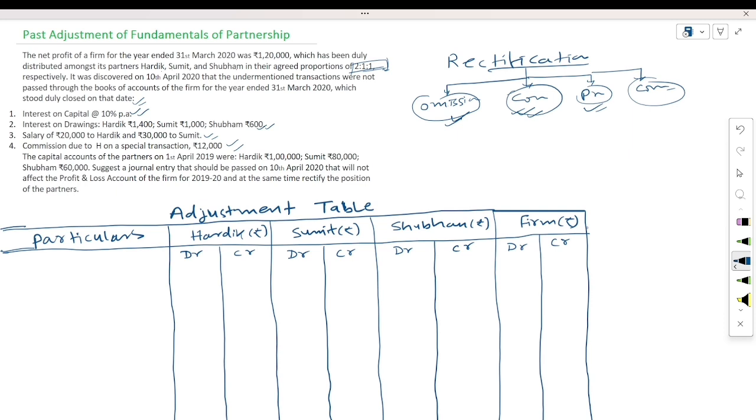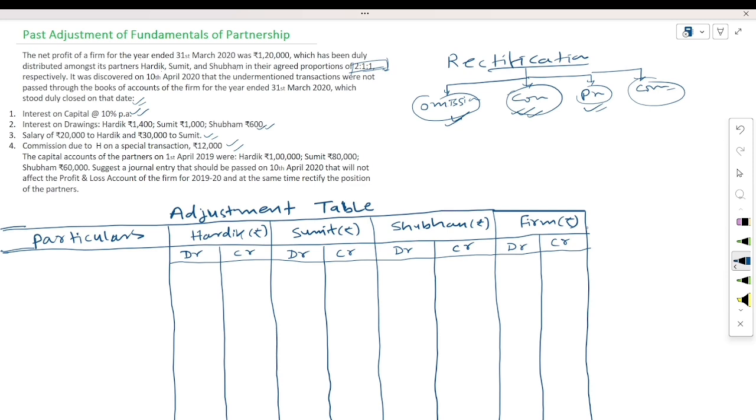So first of all, you have to remember a very important thing: anything which is profit for the firm will be loss for the partner, and vice versa. In the sense, anything which is profit for the partner is loss for the firm.